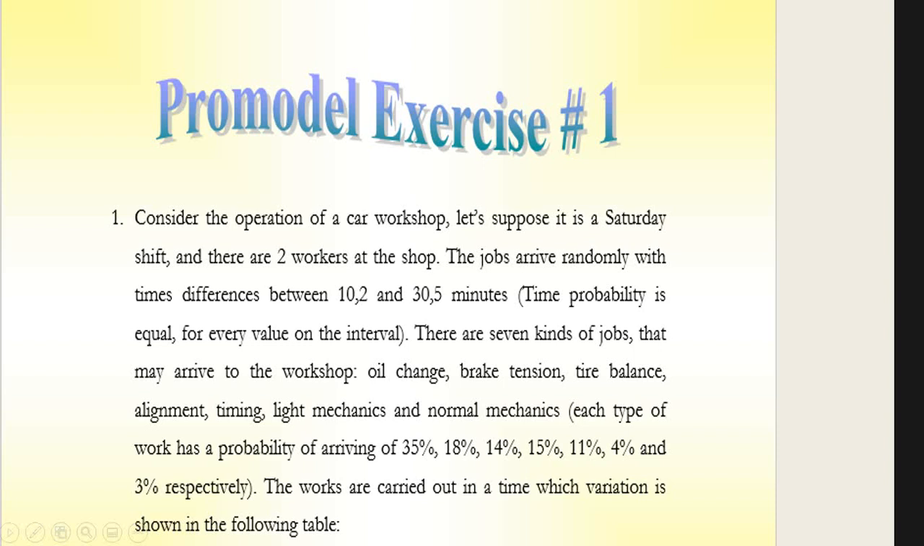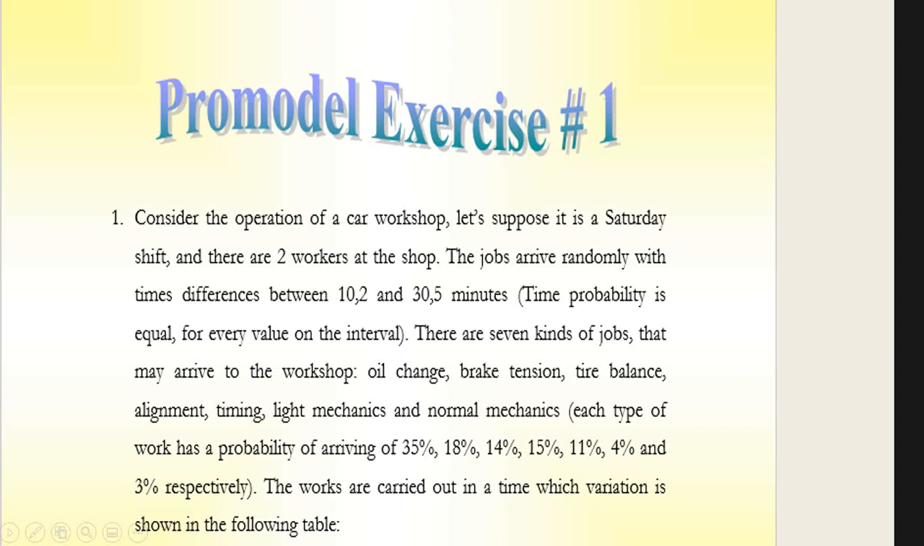There are seven kinds of jobs that may arrive at the workshop. The first is oil change, second, brake tension, the third is tire balance, then alignment, timing, lag mechanics, and finally normal mechanics. Each type of job has a probability of arriving of 35% for the first one, 18% for the second, 14%, 15%, 11% and 4%, and also 3%.